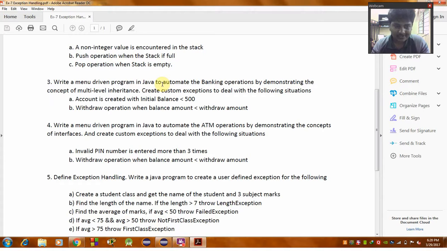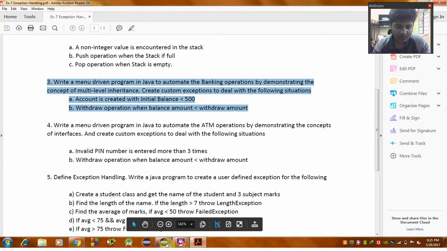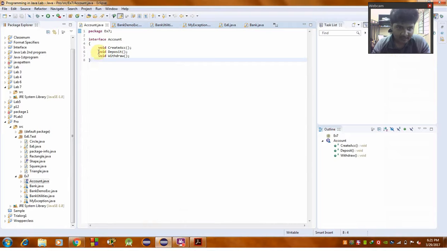Today I am going to do the seventh experiment in Java, that is exception and file handling. This is the question given to me, and I am going to do a program now. I am using a package, that is EX7. By using an interface account, I am going to create an account, deposit, and withdraw.